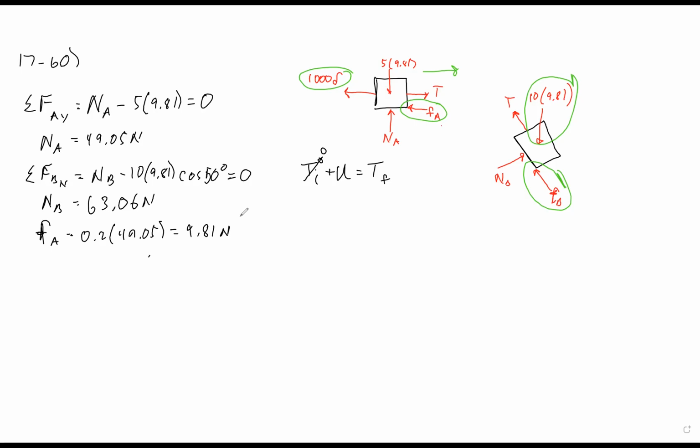Okay, feels a little bit like a coincidence there, but no big deal. And then the friction of B is also going to be 0.2 times the normal of B, which is 63.06 newtons. And that's going to be equal to 12.61 newtons. All right, now we used 0.2 because the boxes are sliding. We wanted the kinetic coefficient of friction. We are assuming sliding boxes for these friction forces at this stage of the problem.